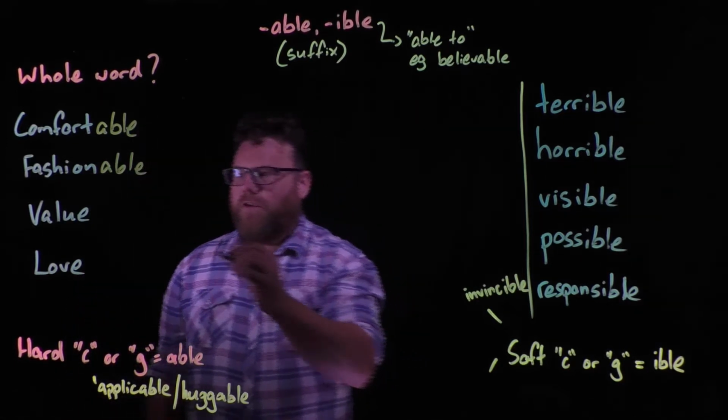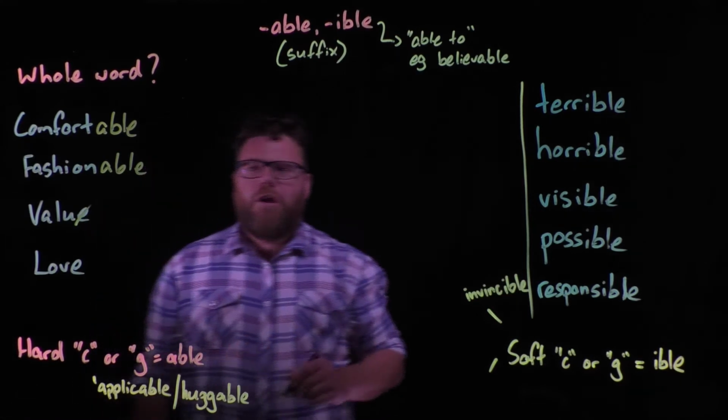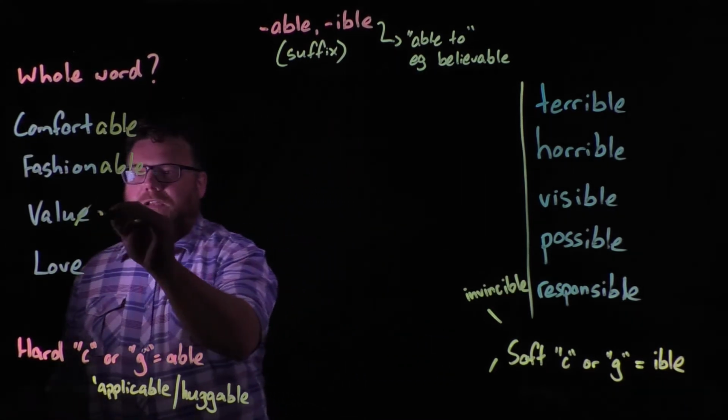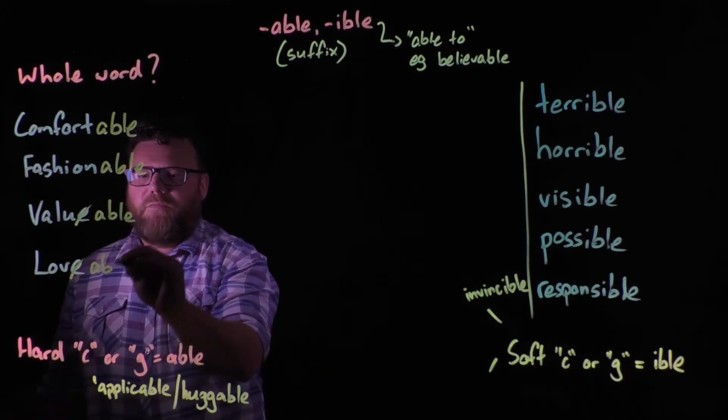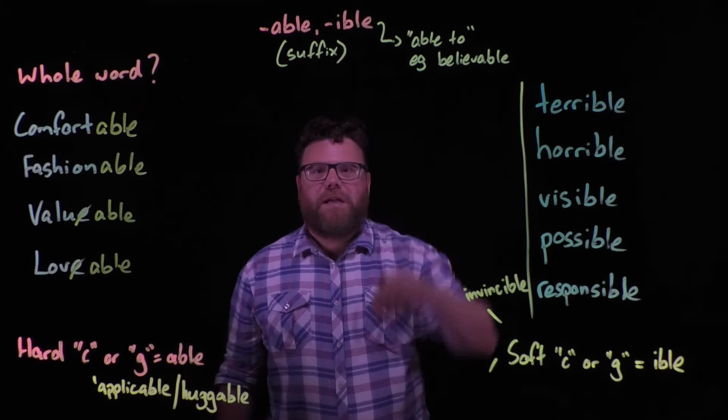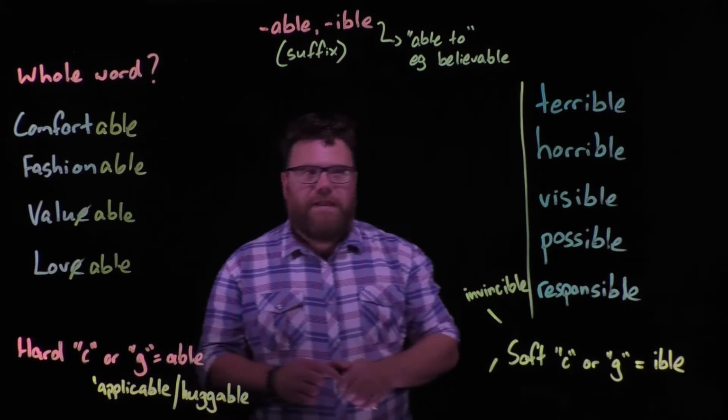And the second rule I want you to remember is that if there's an E at the end of the word, you drop it. So you have valuable without the E. Same with love, drop the E and have lovable. And you'll see our example of believable also drops the E, following that rule.